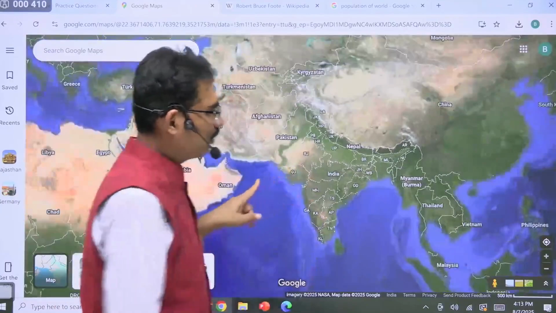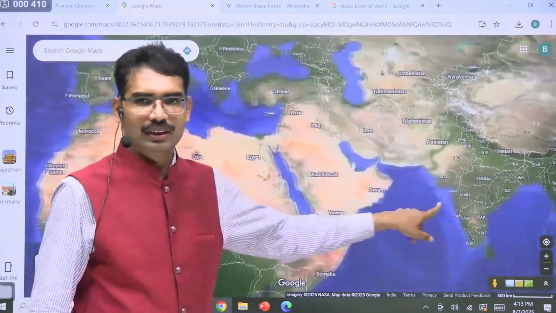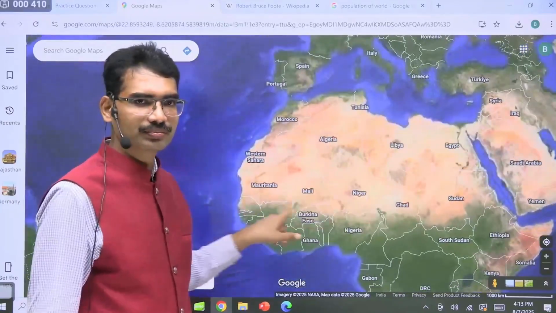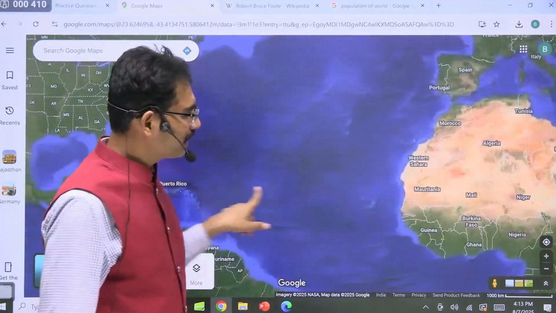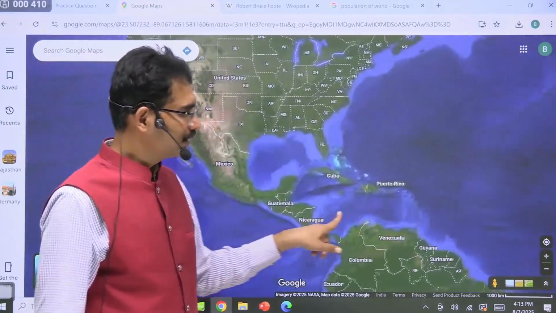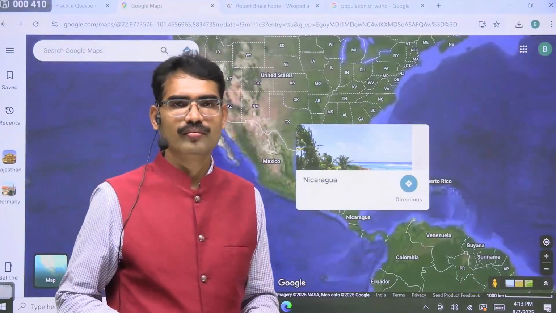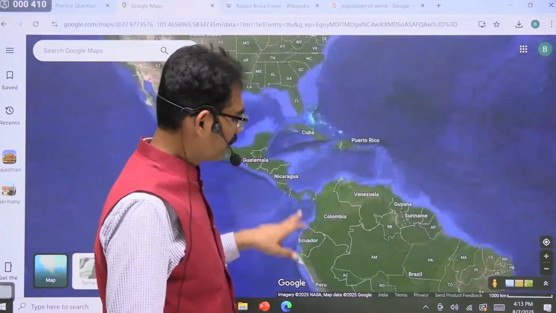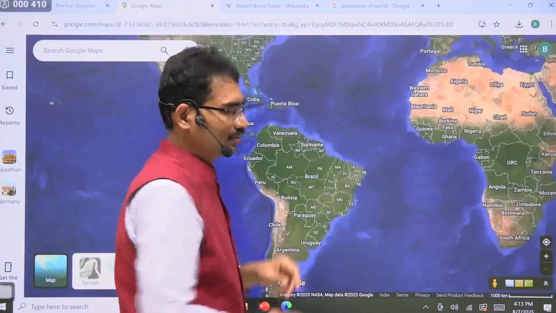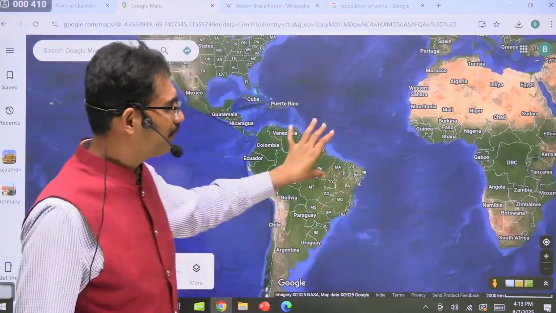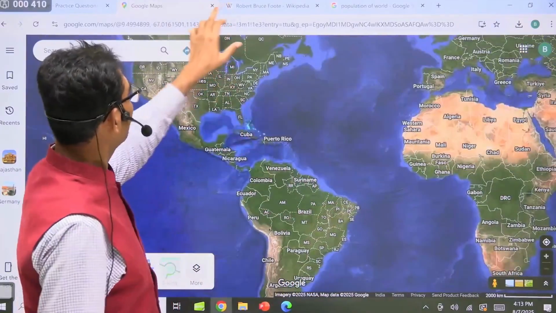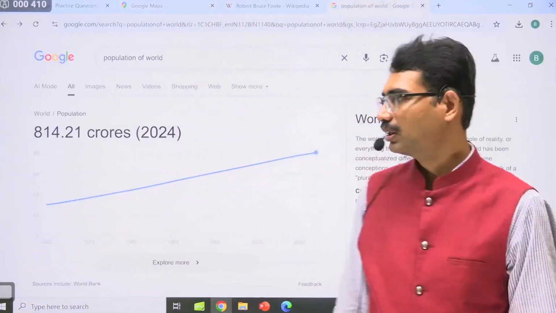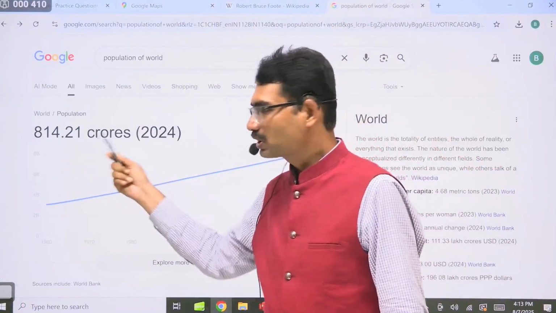What about the world? Not only India, the globe contains this much territory. Now, in this territory, where did the first person start? Is it India? Is it West Asia? Is it America? Is it Latin America? And what is the population of the entire globe? The population of the entire globe is this much. 800 plus crores.